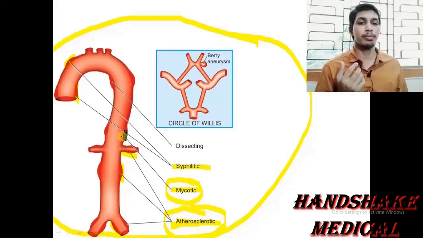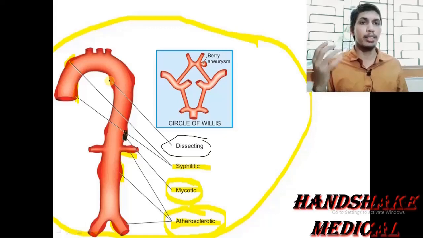Now the next type is the dissecting, or aortic dissection, type of aneurysm. We have discussed it many times in the classification of aneurysm on the basis of the affected vessel wall and morphology, and here I am discussing the dissecting aneurysm on the basis of etiology, or cause.